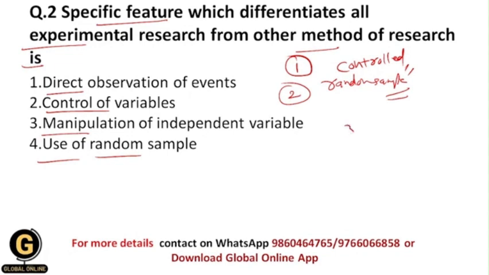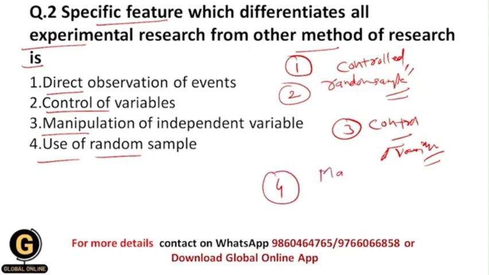Now next is control of variables. We have proper, or you can say complete, control over the variables in the study. Basically we control all the other variables in the experimental research apart from the variable under study. And the fourth one is manipulation of independent variable.